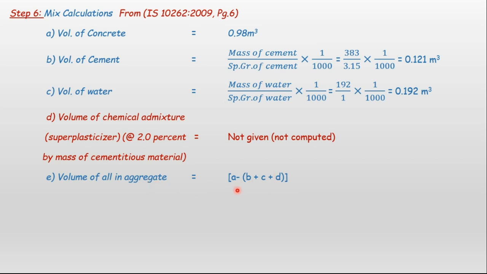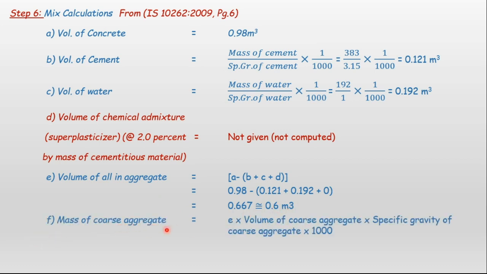For total aggregate we have to consider A minus B plus C plus D. So this is volume of concrete, this is volume of cement, volume of water and volume of admixture, if anything is present. Here this part D is 0 for us. So 0.98 minus (0.121 plus 0.192). The value comes out to be 0.667. I have rounded it off to 0.6 meter cube, that is the whole volume of aggregate.